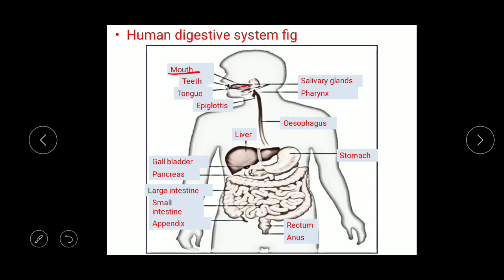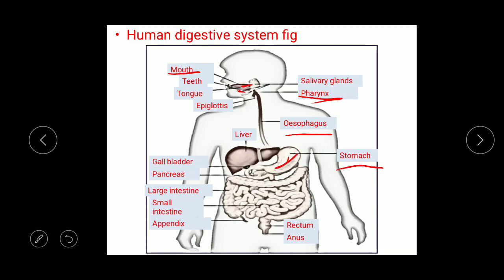Here is the buccal cavity which contains teeth and tongue. Now this buccal cavity opens into the pharynx. Pharynx is a common opening for the respiratory system as well as the digestive system. Then pharynx leads into the esophagus. Then esophagus further joins the stomach.